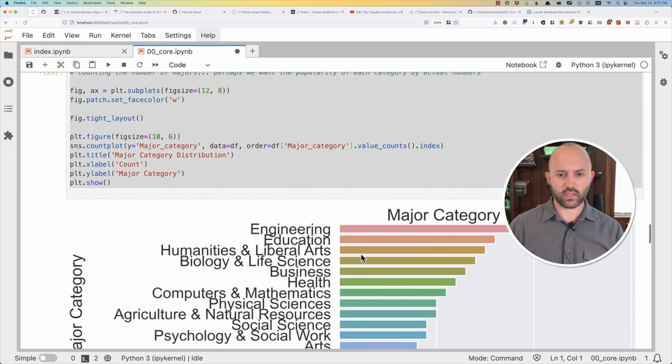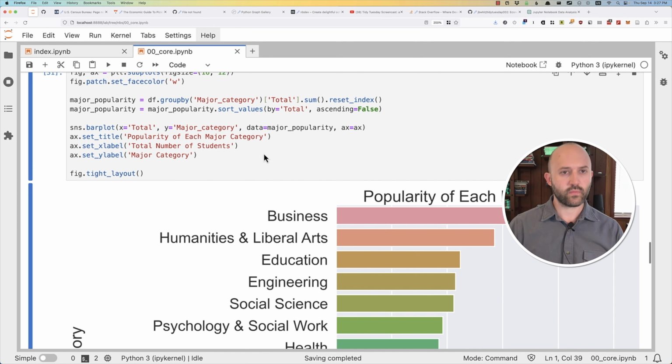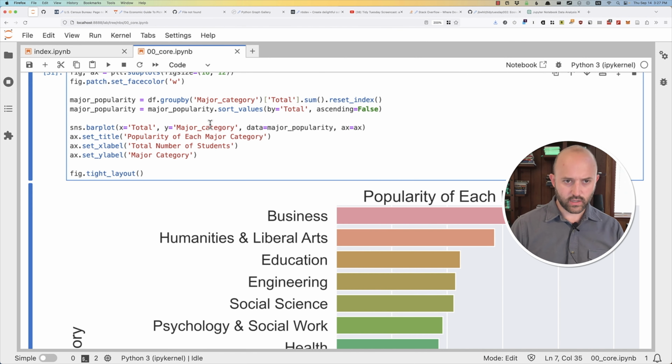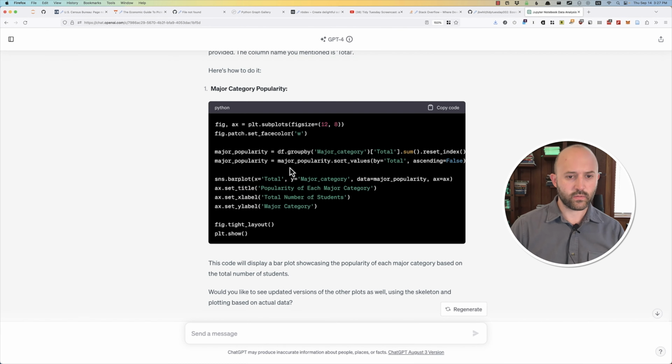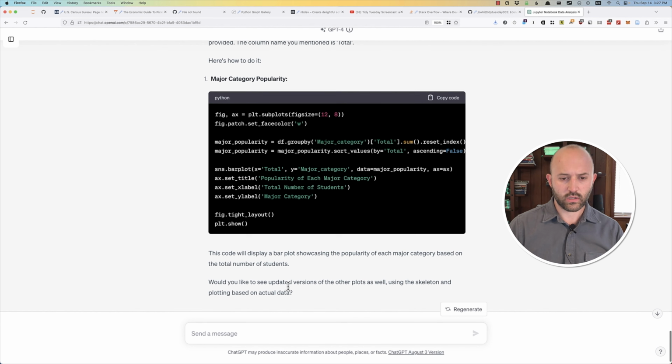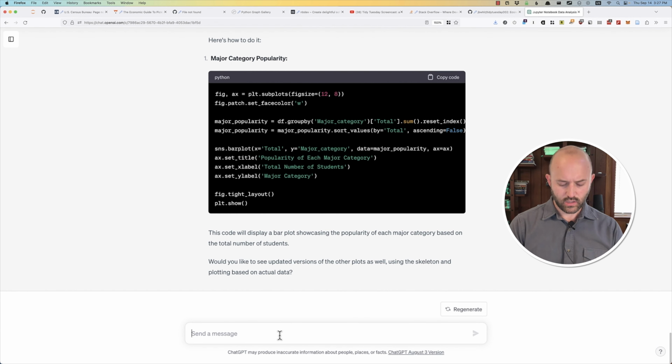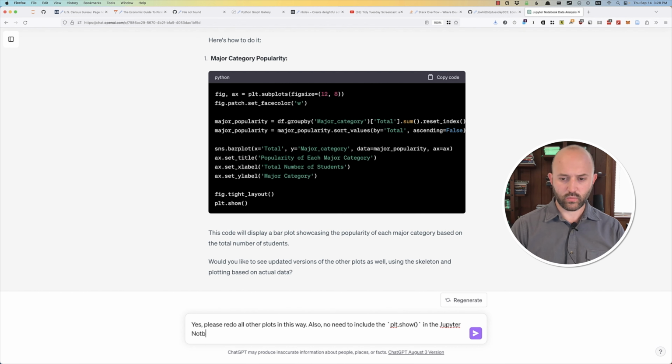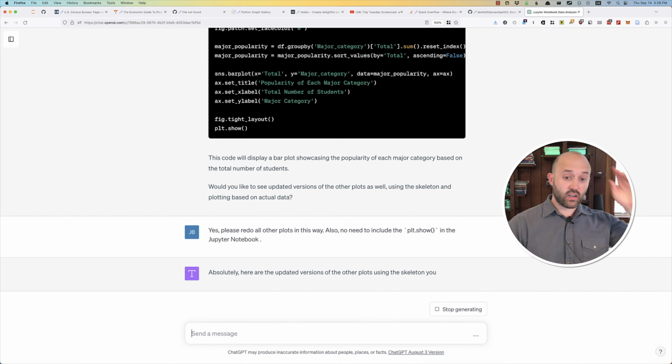I will go ahead and delete this one because we don't need that one. So well done, ChatGPT. Yes, please redo all other plots in this way. Also, no need to include the plt.show in the Jupyter Notebook. Okay, so let's send it off to do that.